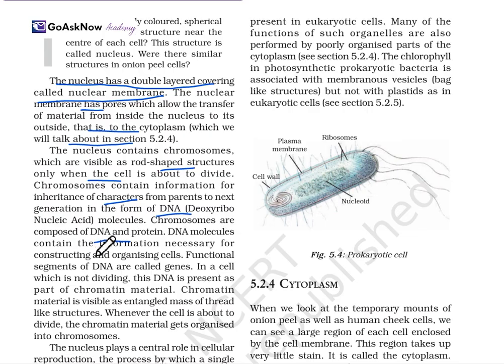DNA molecules contain the information necessary for constructing and organizing the cell. Functional segments of DNA are called genes. In a cell that is not dividing, this DNA is present as chromatin material, visible as an entangled mass of thread-like structures. Whenever the cell is about to divide, the chromatin material gets organized into chromosomes.